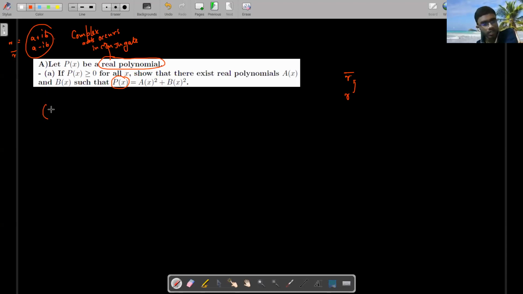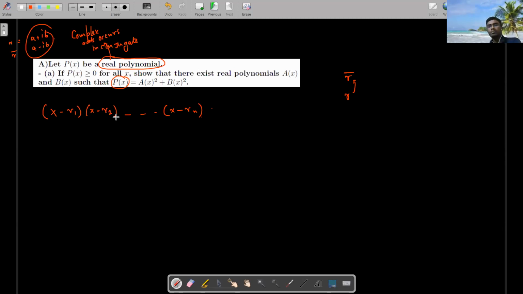Great. So what can I say? This will be x minus r1, x minus r2, and so on up to x minus rn maybe. These are the factorization of the polynomial. Maybe some of the roots belong to the complex numbers. I can obviously write down up to this step.